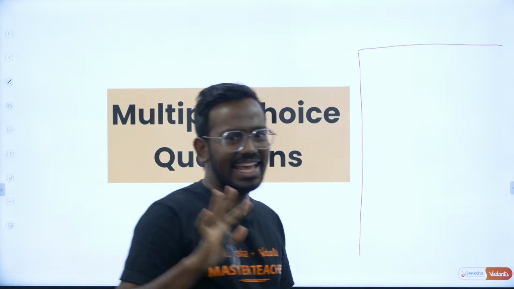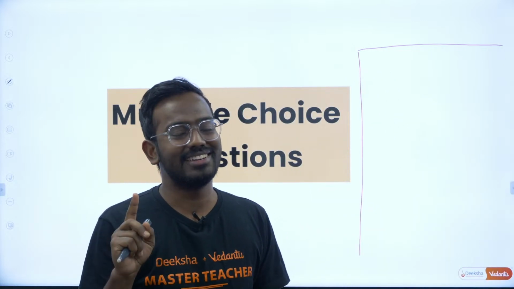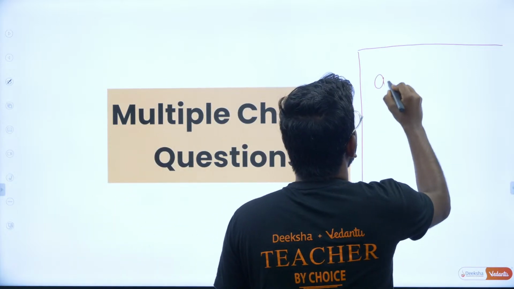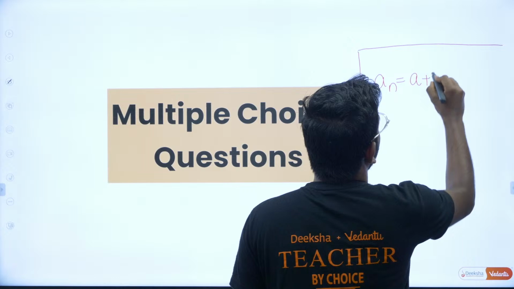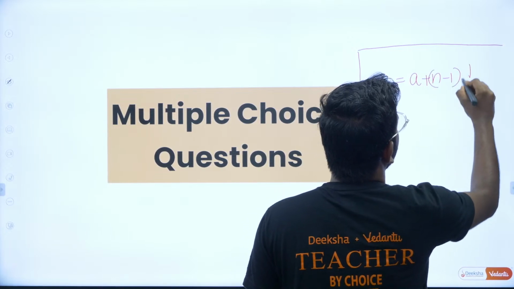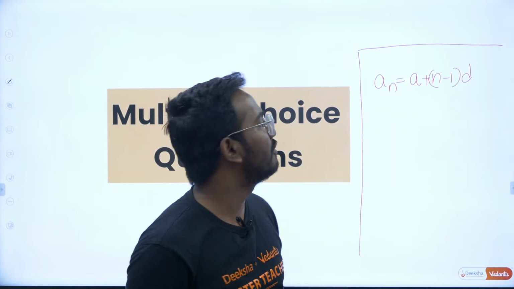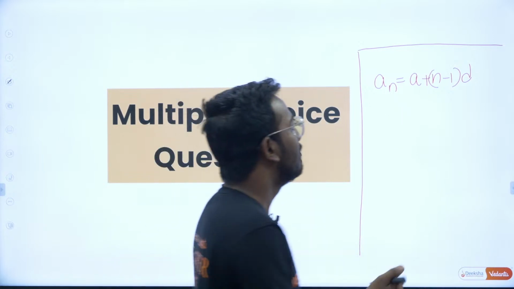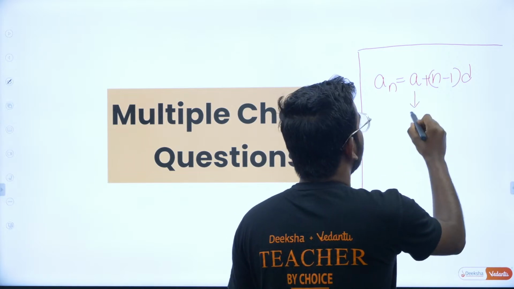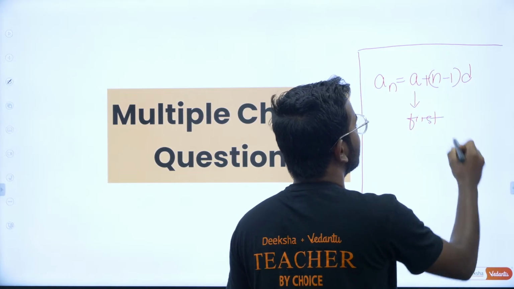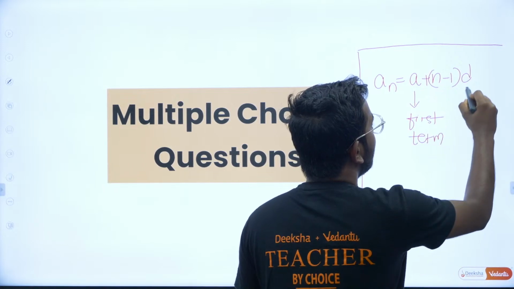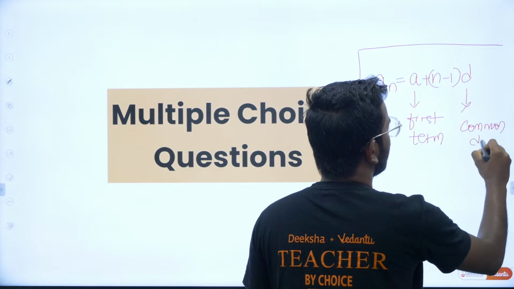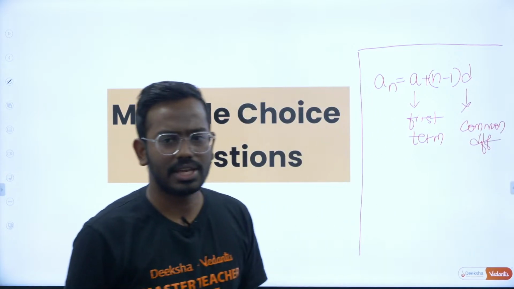In an arithmetic progression, you will learn basically 4 to 5 formulas. One formula is an is equal to a plus n minus 1 into d. It is a very important formula which gives you the nth term of AP, or you can also say the general term of AP, where a is the first term and d is the common difference. You already know these things, just for your recapitulation.